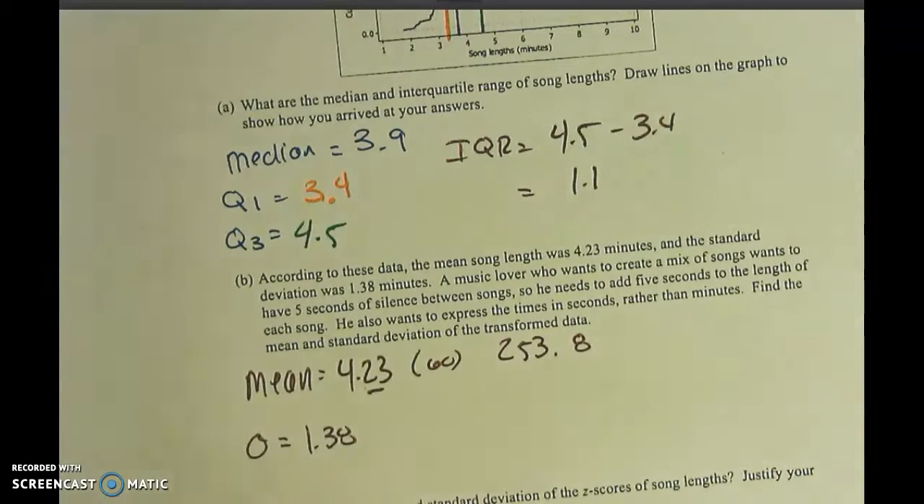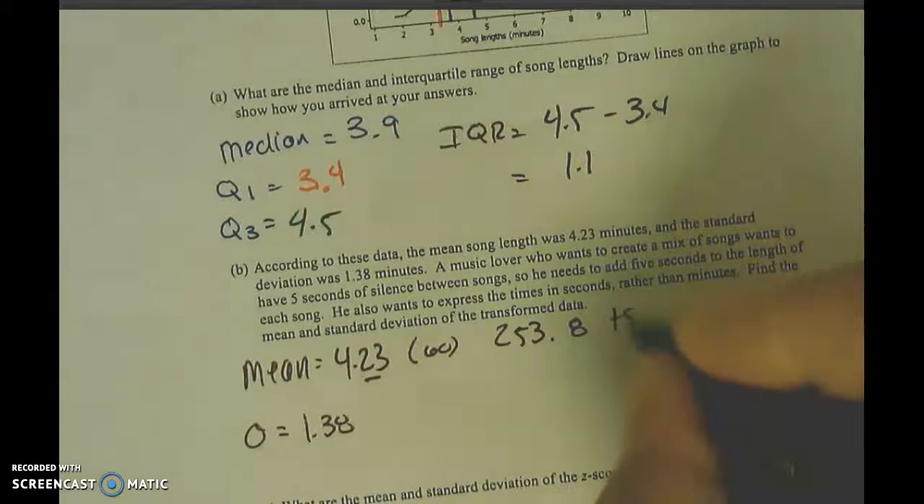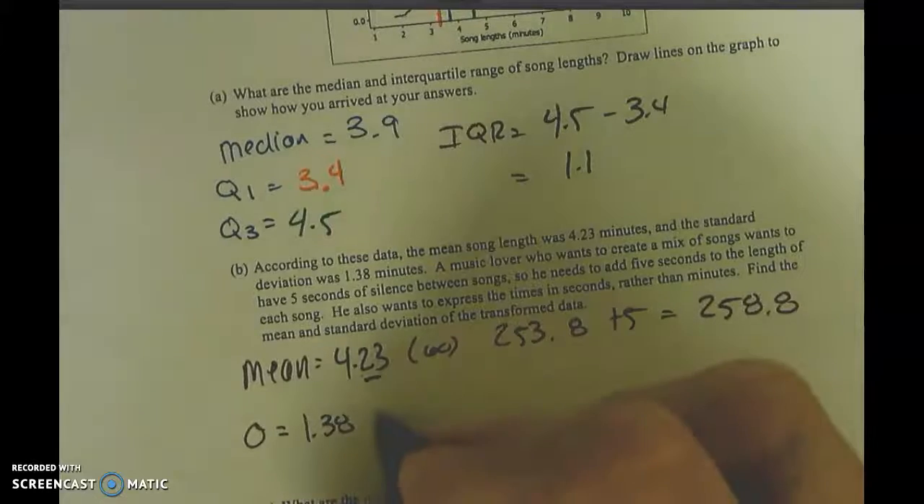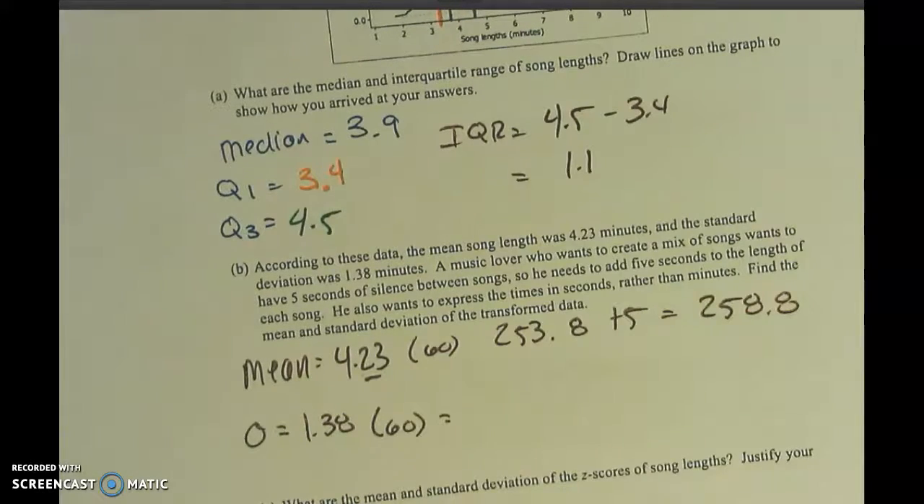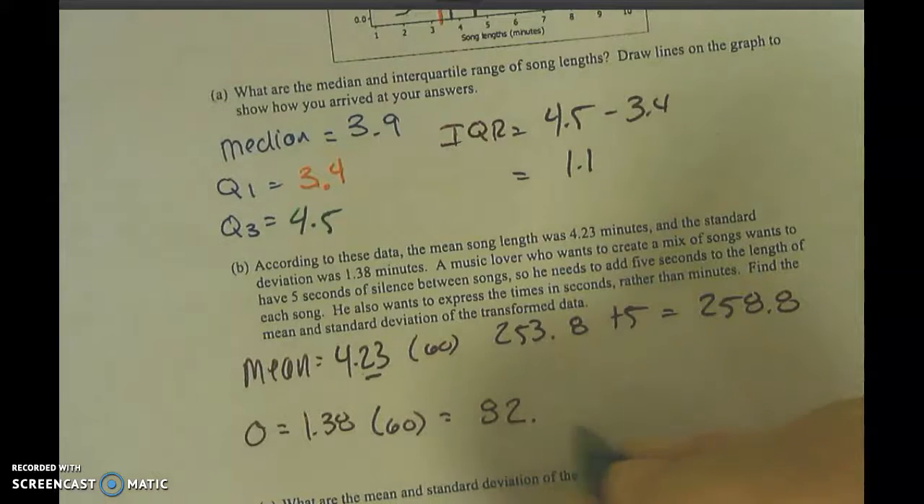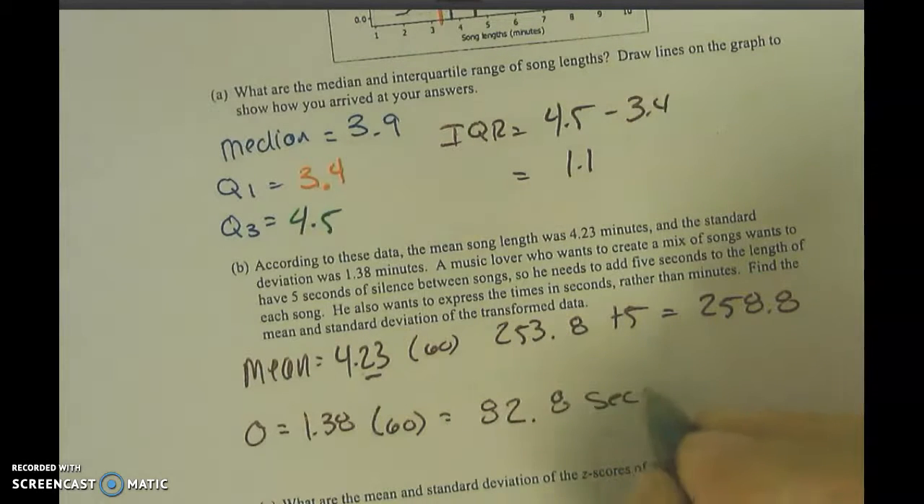Okay. Right? All right. Now, what about that 5 seconds? Do we worry about it in the mean? Yes, you do, because you're adding 5 seconds, so you're shifting that mean. You're taking that 5 seconds and you've got to go pick it up and move it. So we've got to add our 5 seconds. All right. So then we take our standard deviation, we multiply that by 60 to get seconds. 82.8 seconds. Okay.